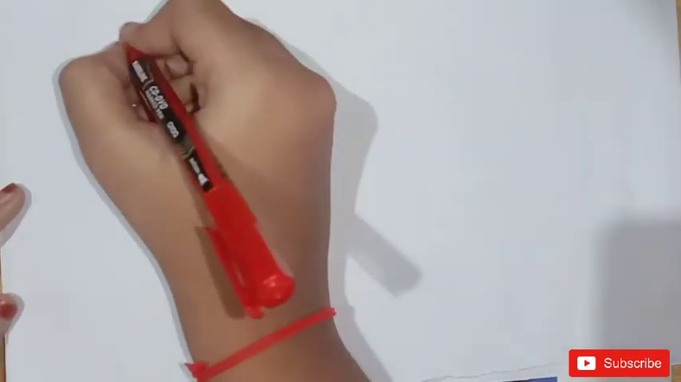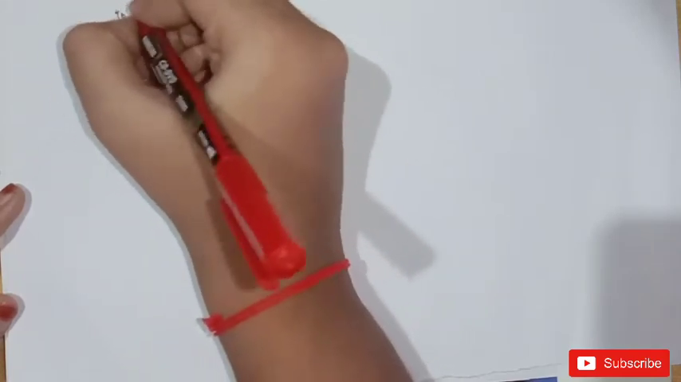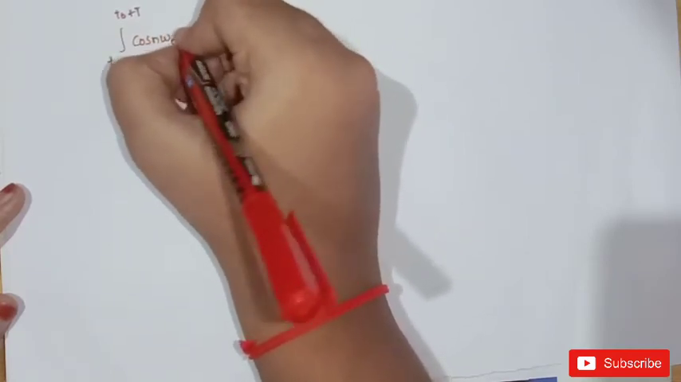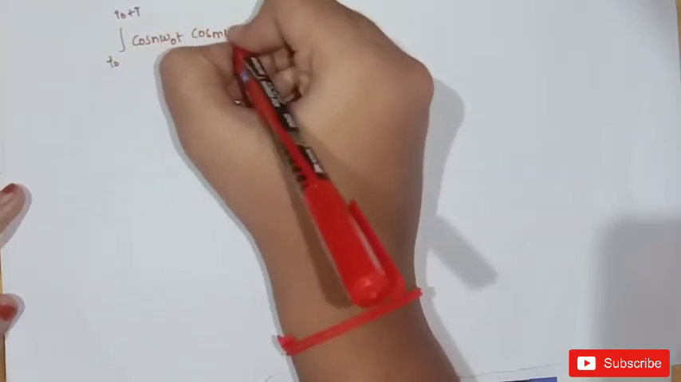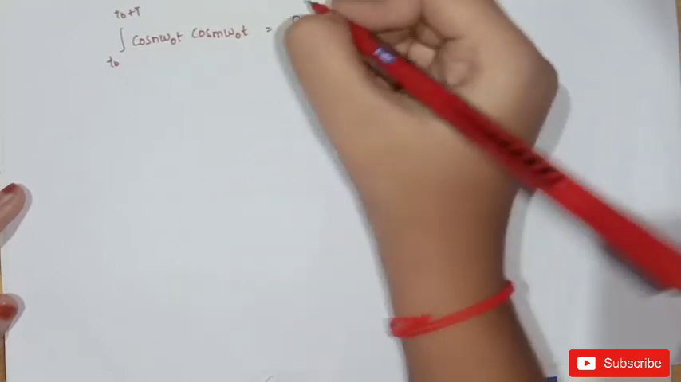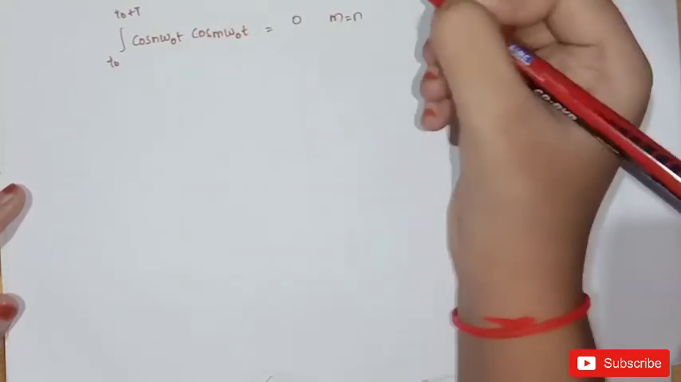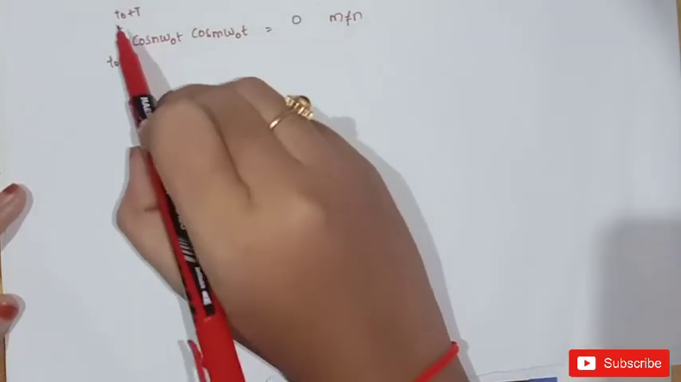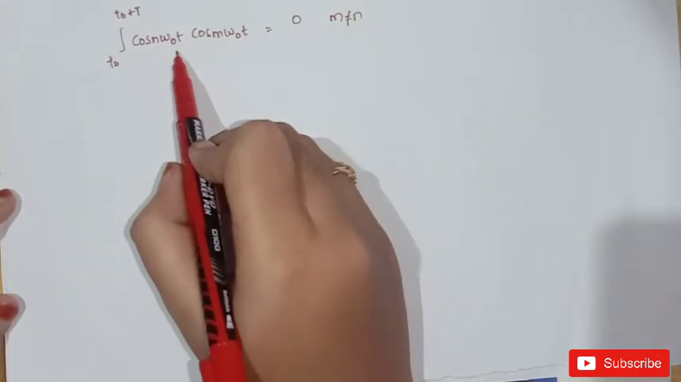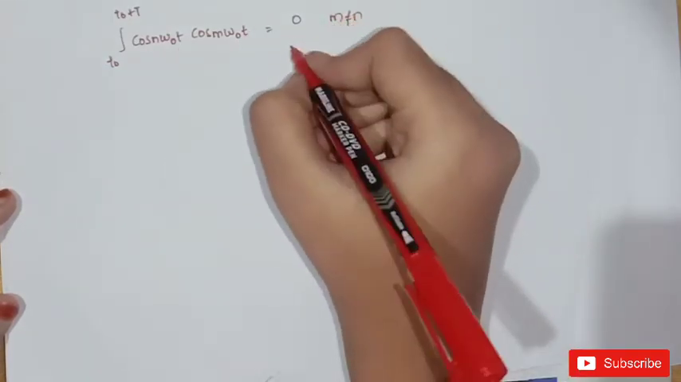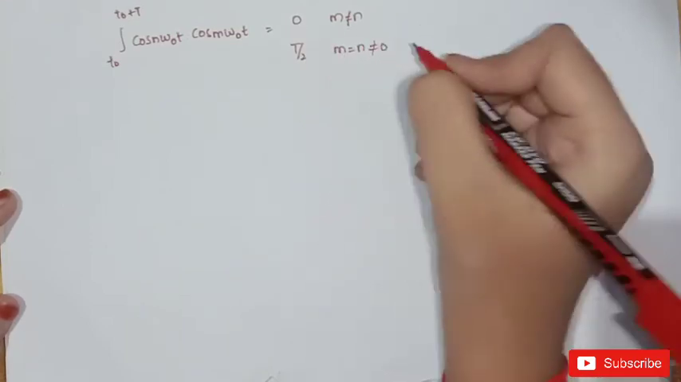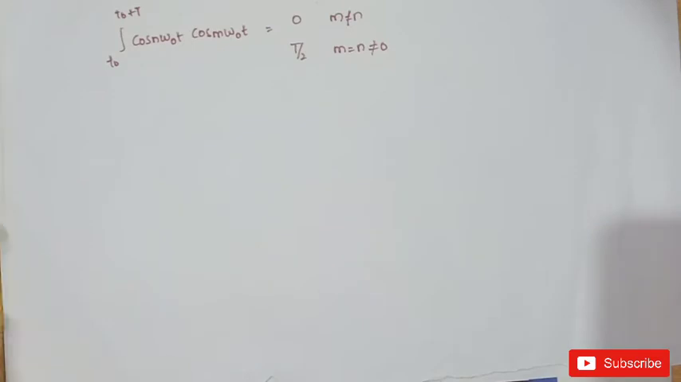So first let us learn these standard results. Integral t naught to t naught plus T of cos n omega naught t into cos m omega naught t is equal to 0 for m not equal to n. In the same way, integral t naught to t naught plus T of cos n omega naught t into cos m omega naught t is equal to T by 2 for m equal to n, but m and n not equal to 0. This is case 1.